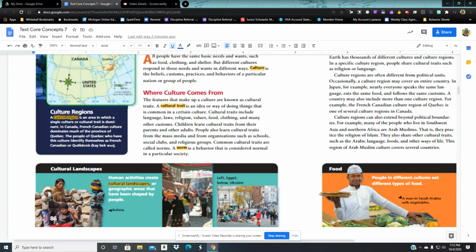The people of Quebec who have this culture identify themselves as French Canadian. So it's a French Canadian culture region. They speak French and they pronounce it Quebecois, which is French for Quebec. They have many of the traditions because the French settlers settled there first, and over the hundreds of years since